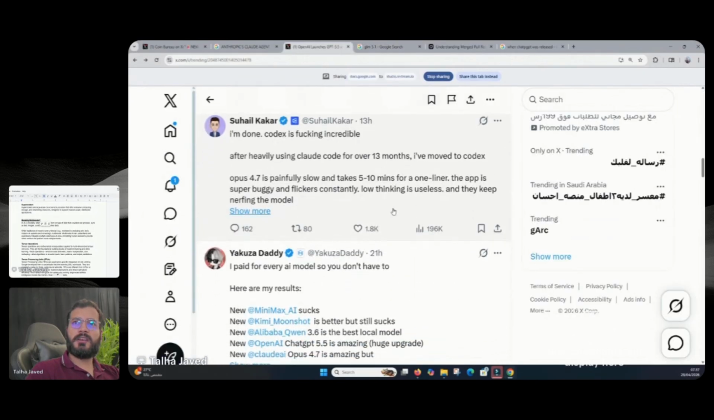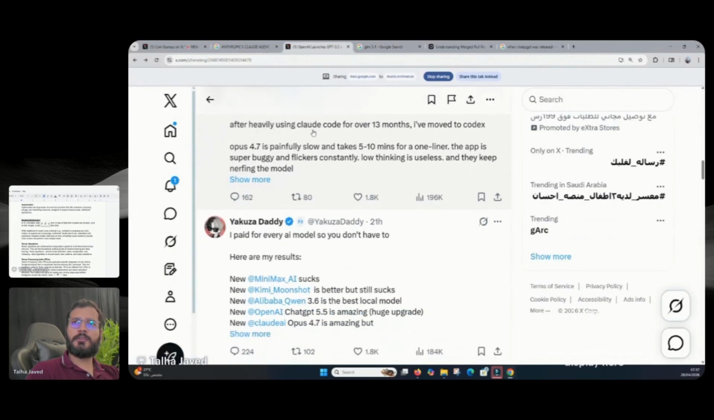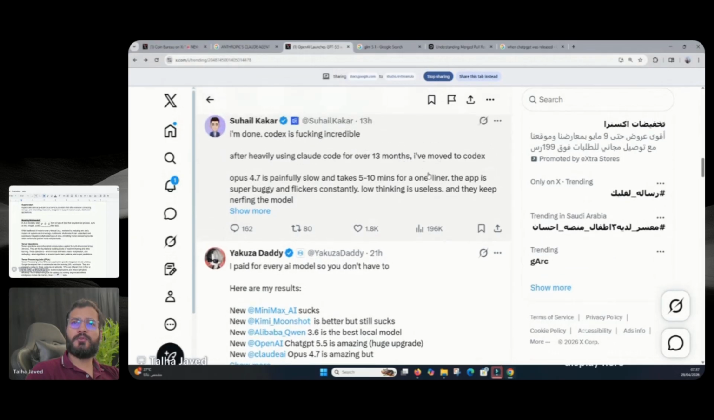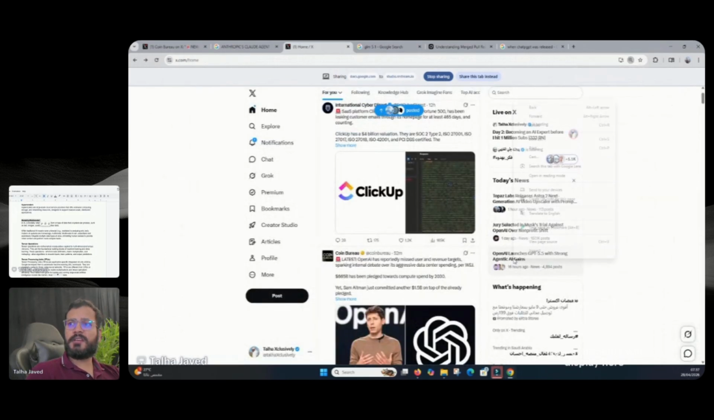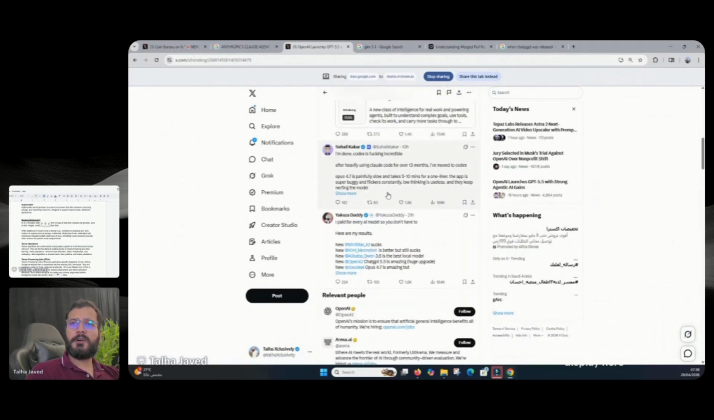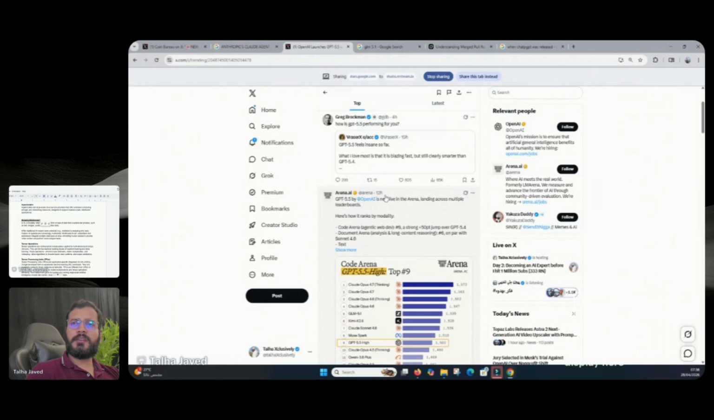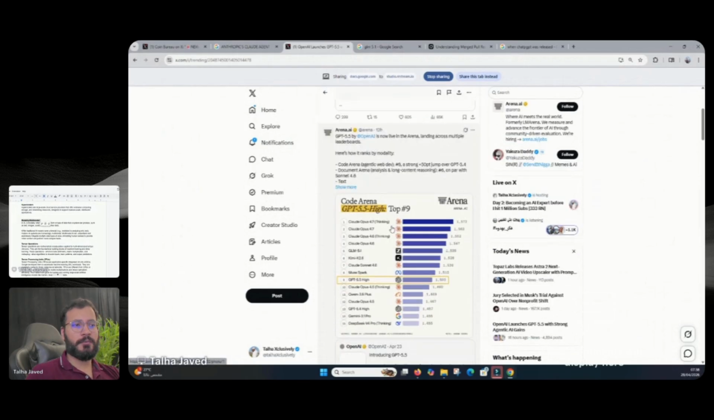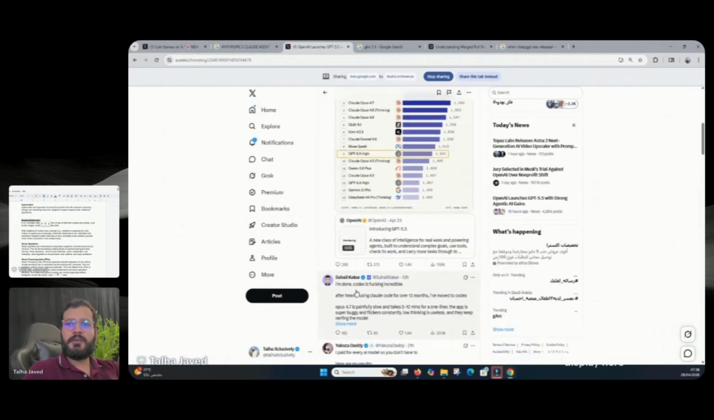Codex is freaking incredible. After heavily using Claude Code for over 13 months, I moved to Codex. Opus 4.7 is painfully slow and takes 5 to 10 minutes for a one-liner. So guys, let me go back to this one. People have mixed opinions about the new Codex. Some people are saying that from what they have seen over the last few days, Claude Opus 4.7 has its own benefits. Some are saying that overall Codex is better. Let me know if you have tried any of these.